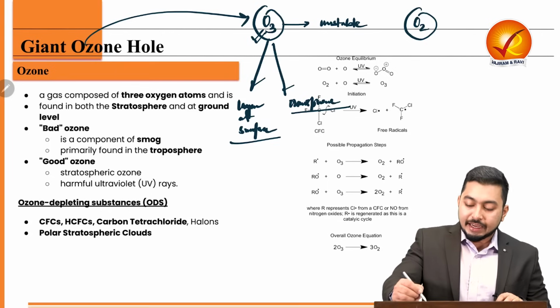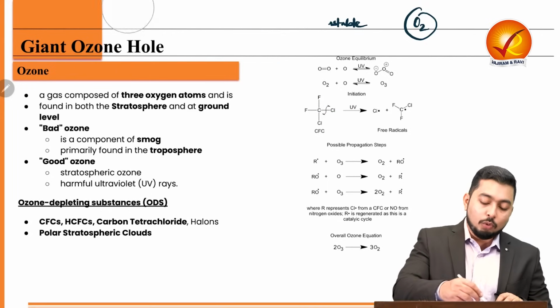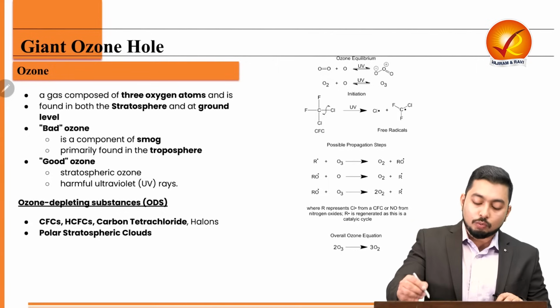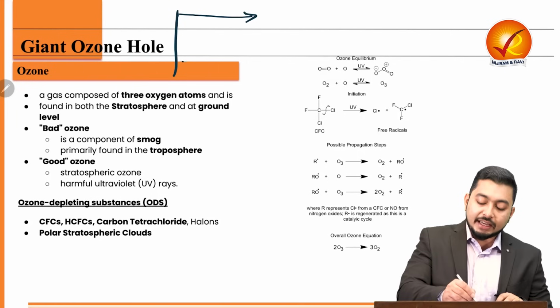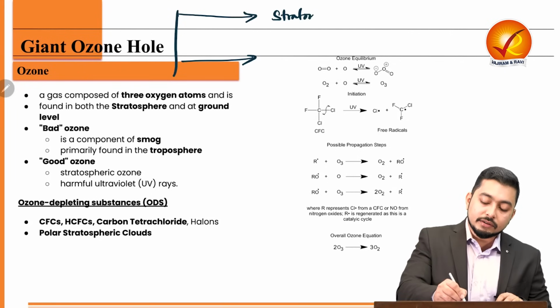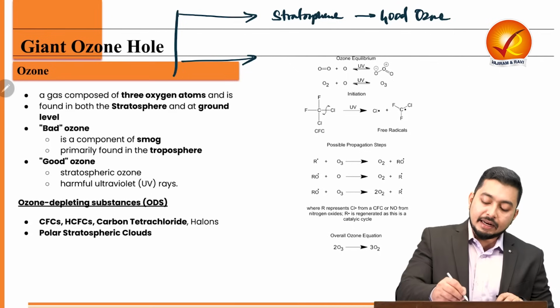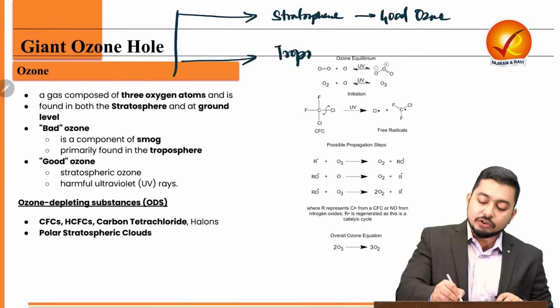That means we can find ozone in both stratosphere and troposphere. So if I can say that ozone is found on stratosphere, then it is good ozone. And if it is found on troposphere, then it is bad ozone.